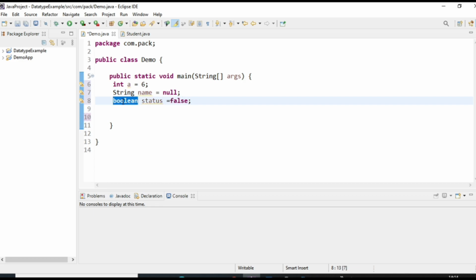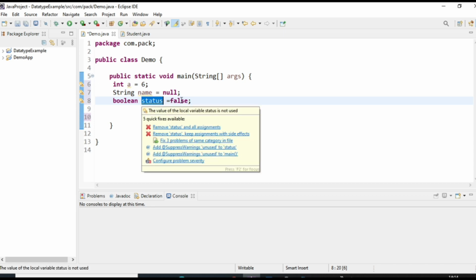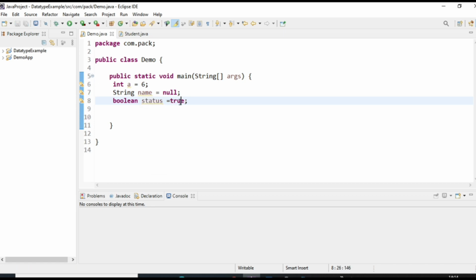So here boolean is a keyword and false is a reserved literal. Why? Because this false represents some value, right? It may be true. So true, false, null, these are the reserved literals. And boolean is a keyword, int is a keyword, public is a keyword. So these are the keywords.